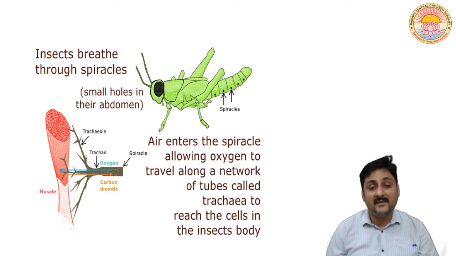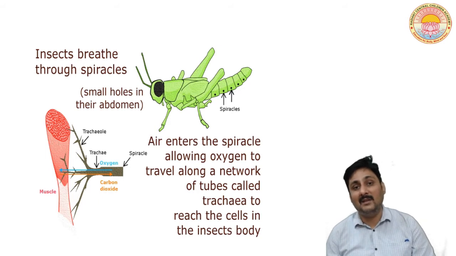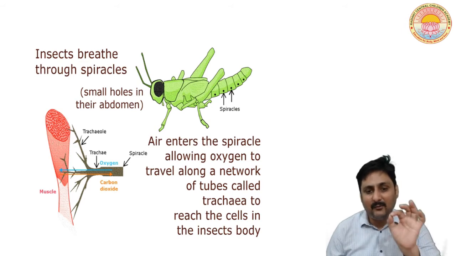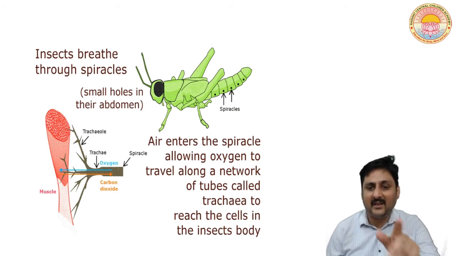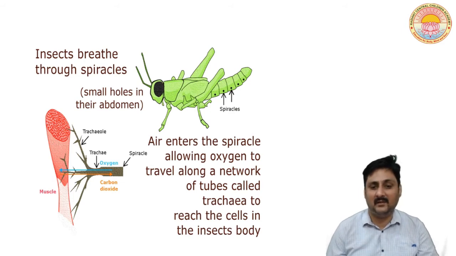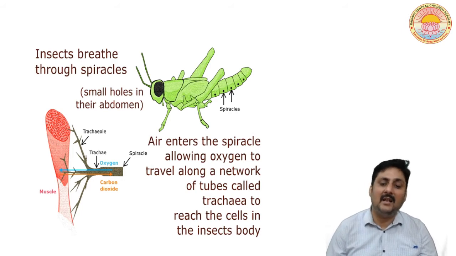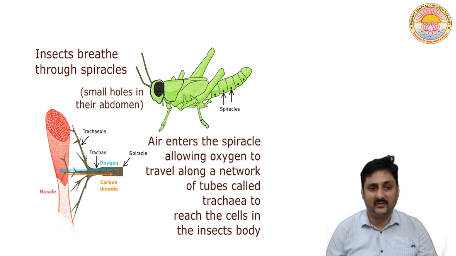Now in certain insects, when we talk about land arthropods, for example the grasshopper, they have minute pores through which air enters, and that is called a spiracle. It allows oxygen to travel along a network which is called trachea to reach the cells of the body, as you can see on the screen.